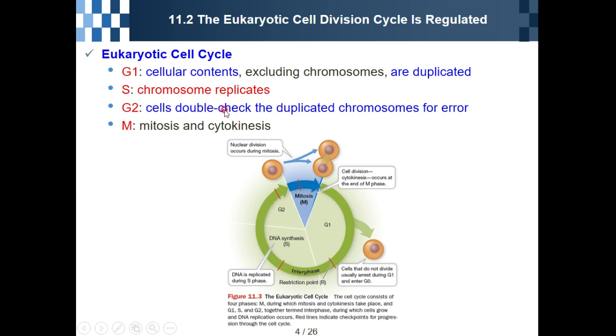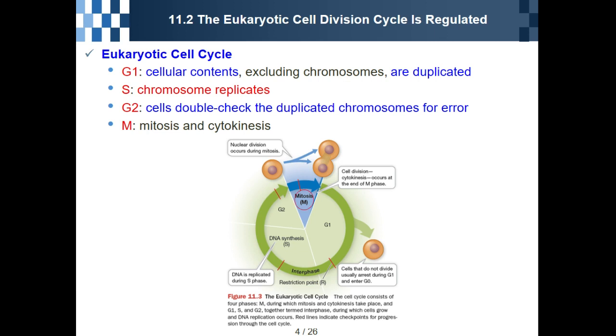At the G2 phase, cells double-check the duplicated chromosomes for errors. The cell checks whether there is an error in the chromosome or not. If they find some error, they stop here. The cell cycle does not progress to the M phase. They are stopped here.